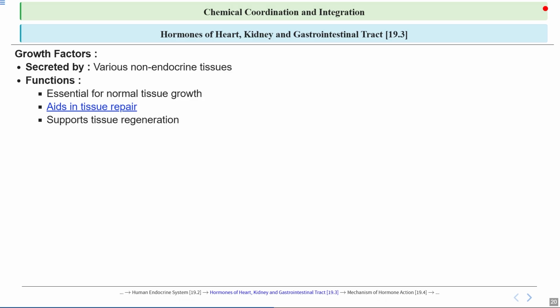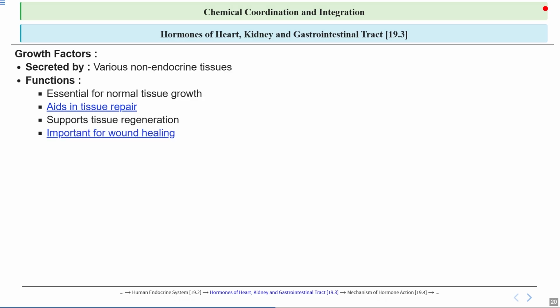Okay, so this is often linked to the role of cells, especially stem cells and regenerative cells, which have the potential to divide and differentiate into various cell types to replace damaged or lost tissue. So this process is very important for healing wounds, recovering from injuries, and maintaining the health of organs. It also highlights the importance of cellular division and differentiation in biological systems. And overall, talking about growth factors, it is essential for normal tissue growth. It aids in tissue repair as well as supports tissue regeneration.